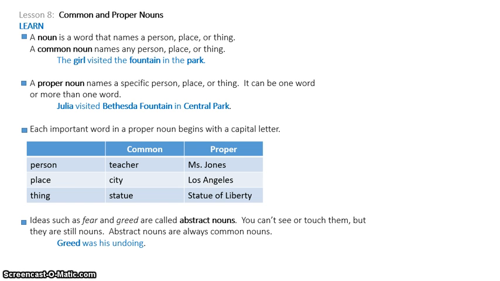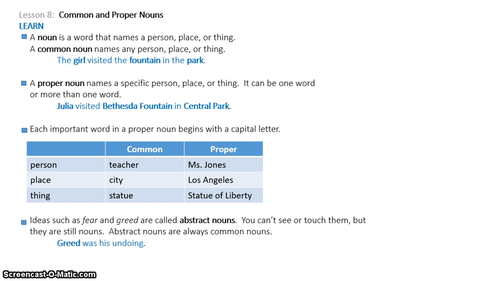A proper noun names a specific person, place, or thing. It can be one word or more than one word. So Julia visited Bethesda Fountain in Central Park. Julia, Bethesda Fountain, and Central Park are all capitalized because they name a very specific person or place. And so they are capitalized. Now I want you to notice the places. They have two words, like Central Park. Both of the words are capitalized. It says each word in a proper noun begins with a capital letter.